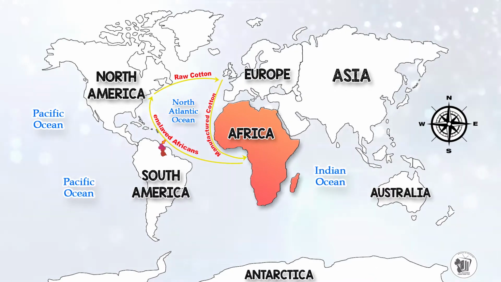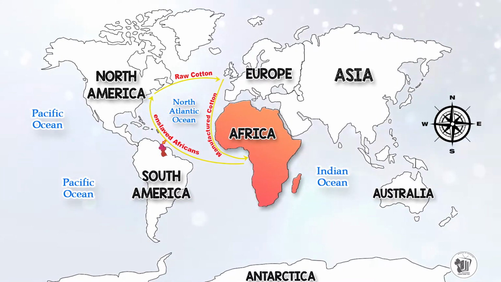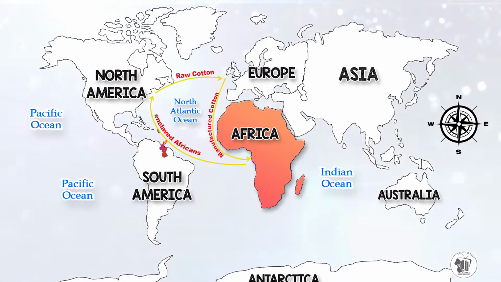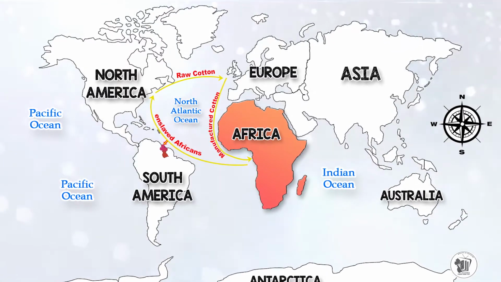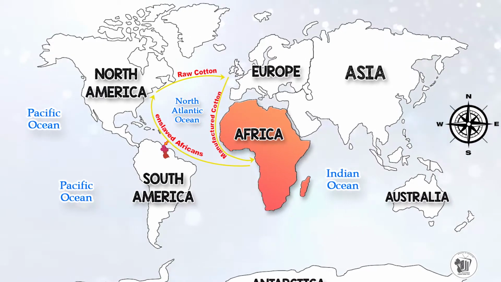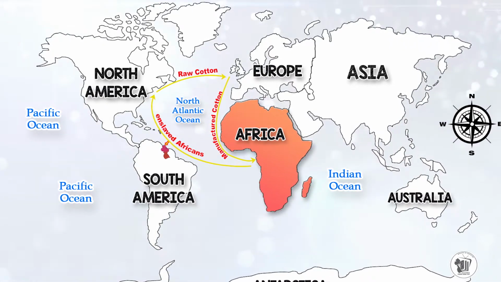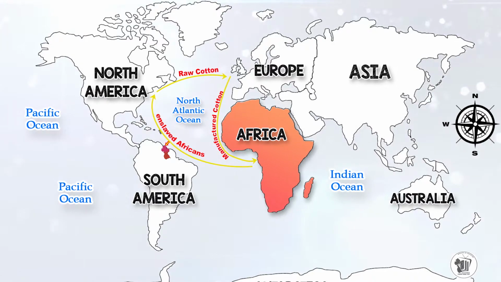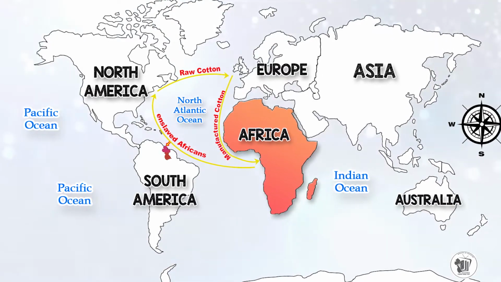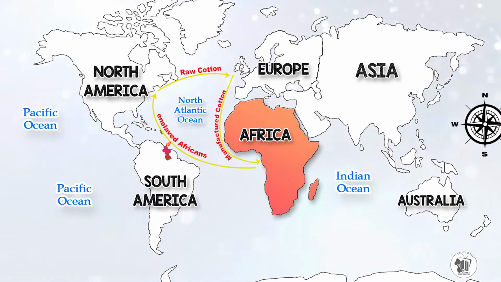In this case, we can identify Africa, which is located to the south of Europe. So Europe is to the north of the continent of Africa. Then to the west of Europe, we have North America. And so to the south of North America and the west of Africa, we can find South America.